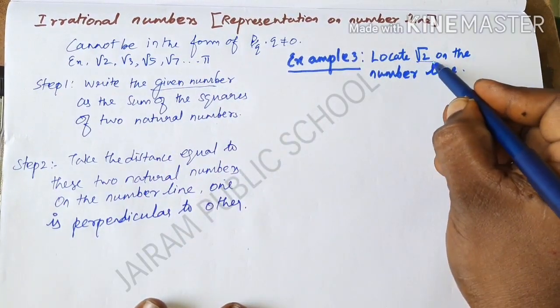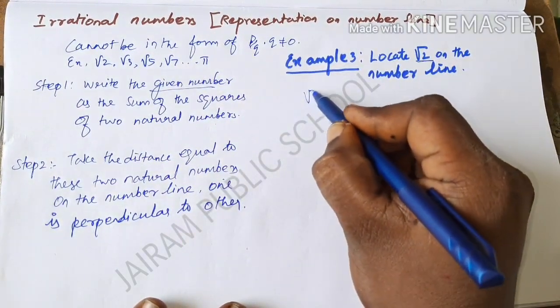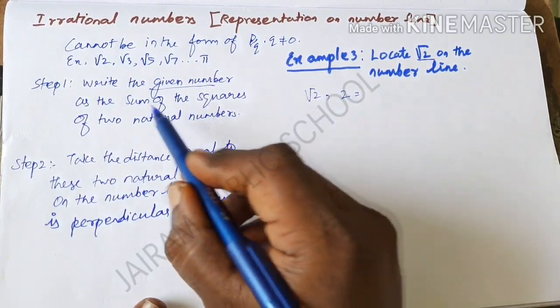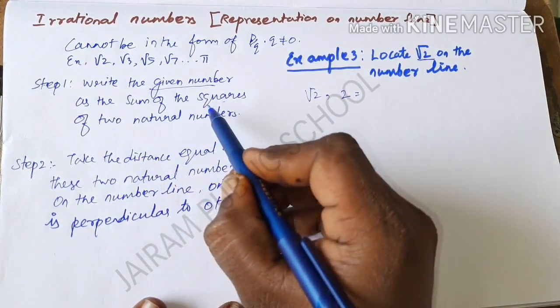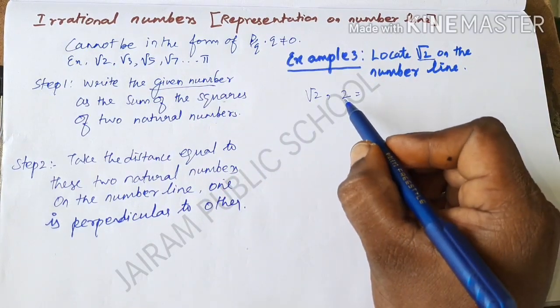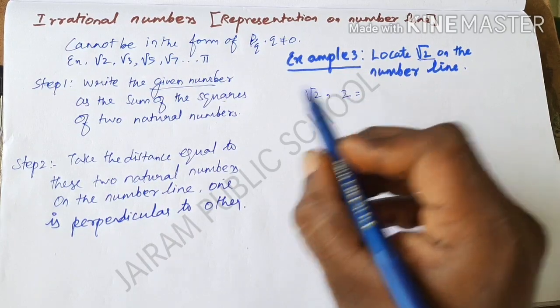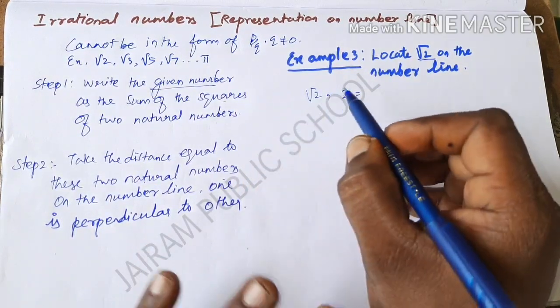What is the given number? Root 2 is given. In that root 2, I am going to take the 2 alone, and I am going to write it as the sum of squares of 2 natural numbers. That means I am going to divide the 2 into two parts, as the sum of the squares of 2 natural numbers.